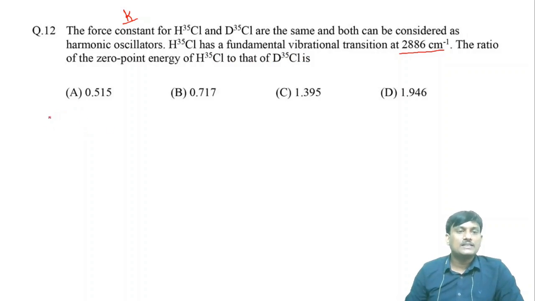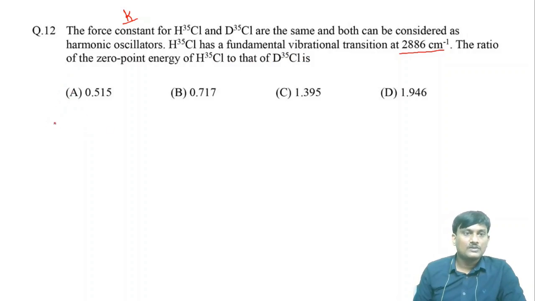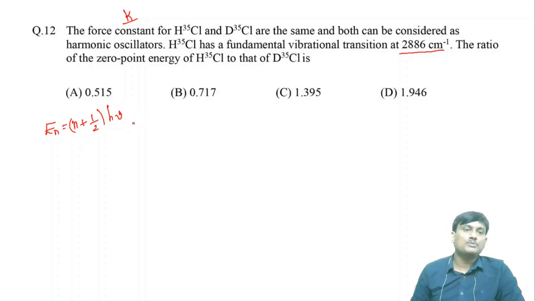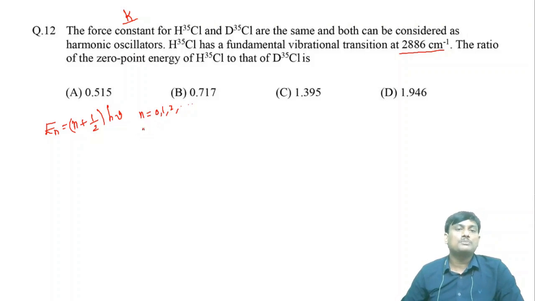For a harmonic oscillator, what is the energy? Energy En is equal to (n plus 1 by 2) h nu. Nu is the frequency of the harmonic oscillator. Here, what is the value of n? n is 0, 1, 2; this is the vibrational quantum number.